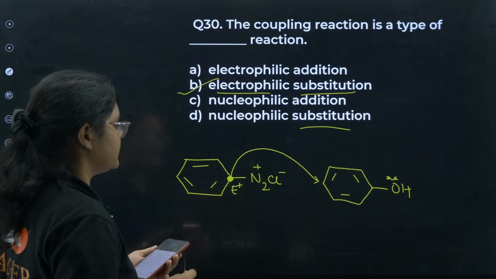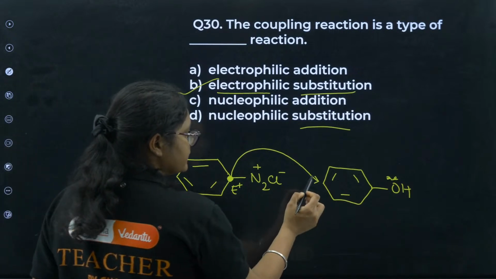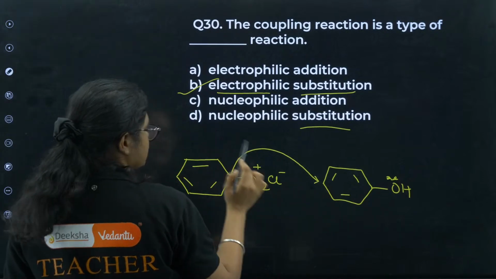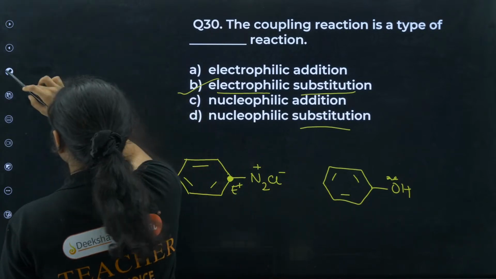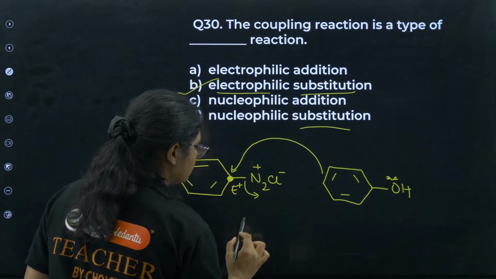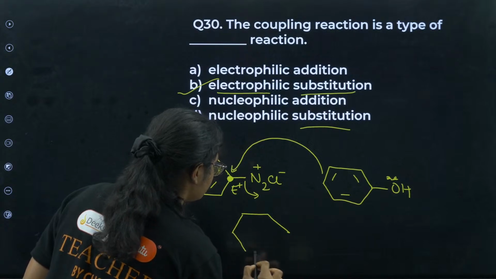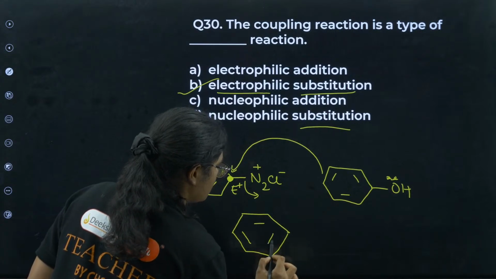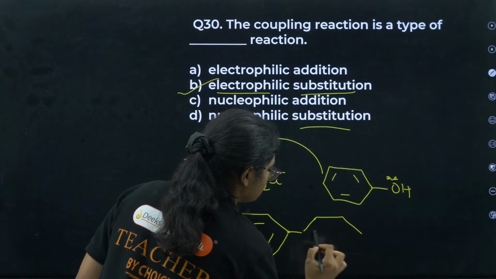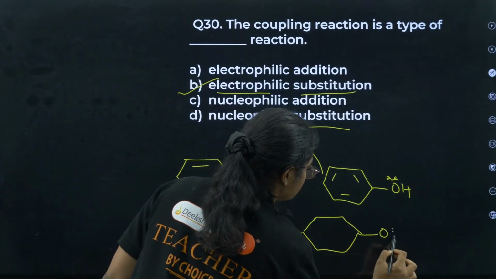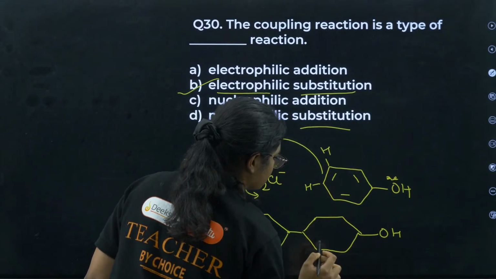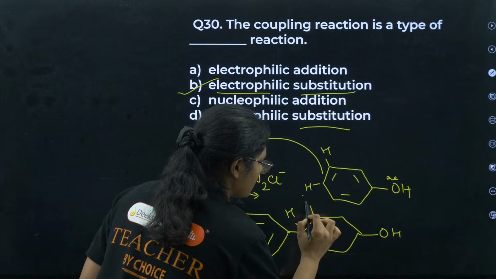Not addition. Addition, see here, listen here, this double bond attacks, one second. See, this bond attacks here, this one goes out, right? So what is formed here? You get it like this. Now this carbon was having one hydrogen, this carbon was having one hydrogen, right? So this is there, okay.